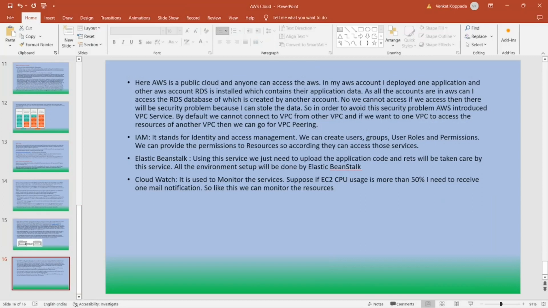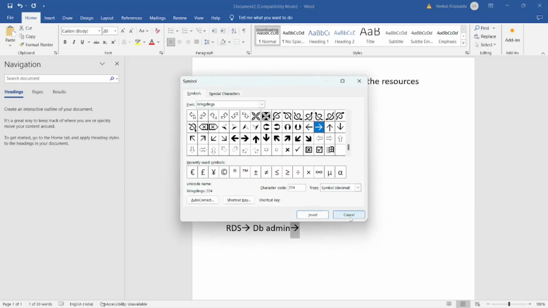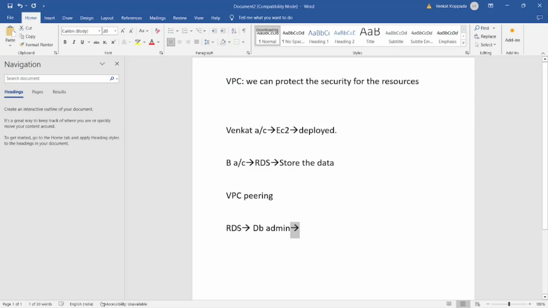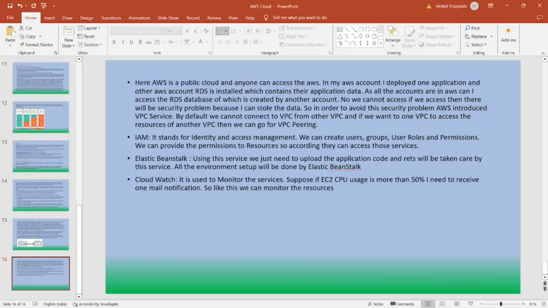And next we have IAM. It stands for Identity and Access Management. Here we can create users, groups, roles, and permissions. With the help of IAM, we can provide permissions to the resources, so they can access those resources accordingly. We have the RDS service, right? And we have one team called DB admin. I will provide access to DB admins to create RDS, but I will not give access to create EC2. So those DB admins cannot create an EC2, but they can create an RDS. These kinds of permissions we can give with the help of IAM.